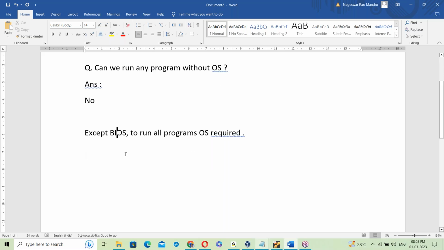So what is BIOS? BIOS is not software; it's a hardware program. Software programs run on top of OS.